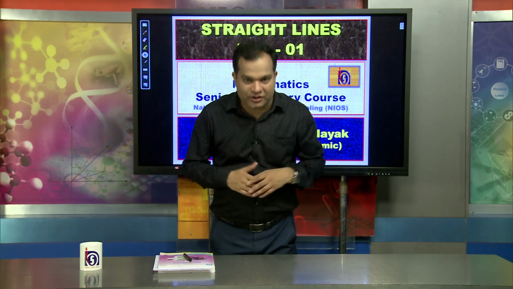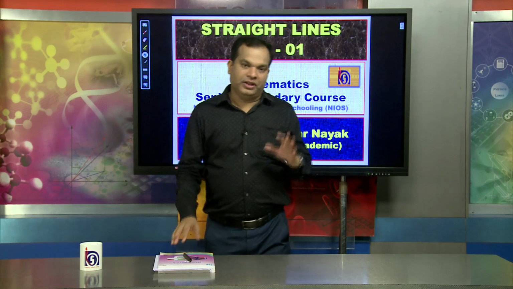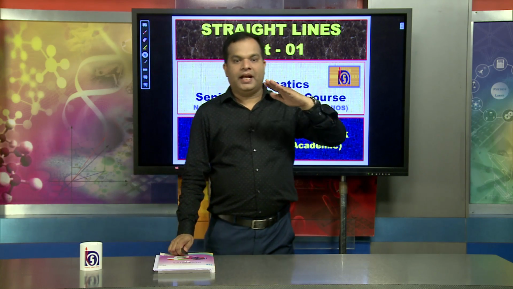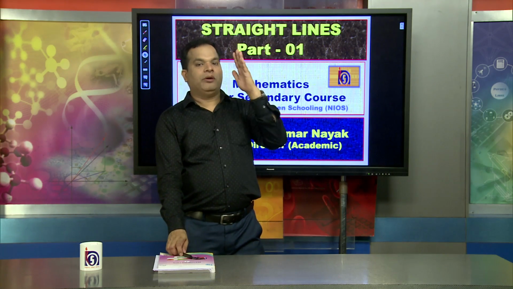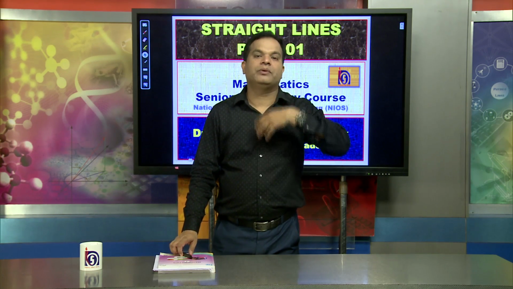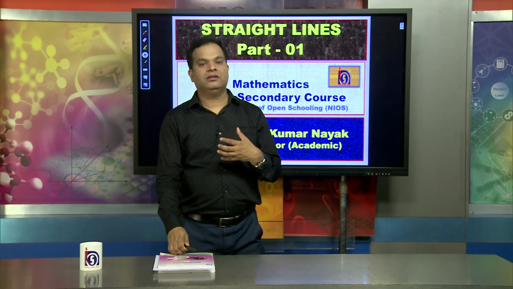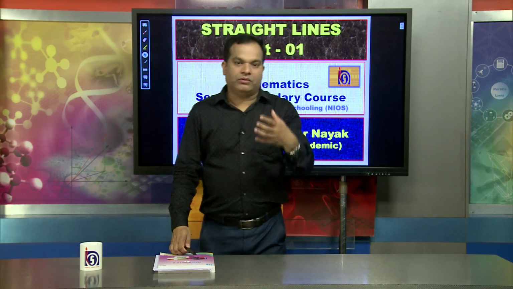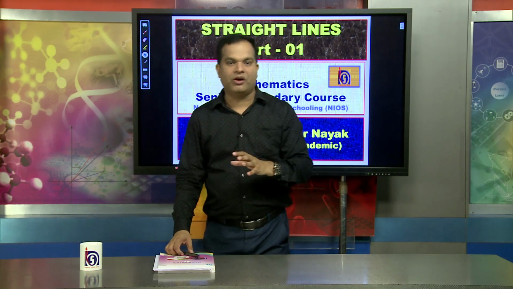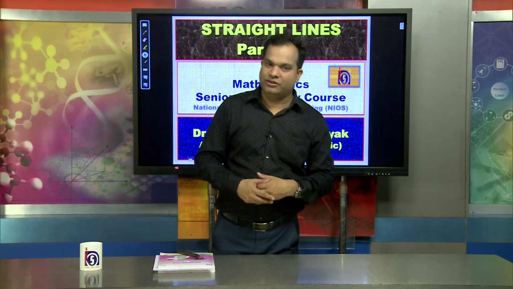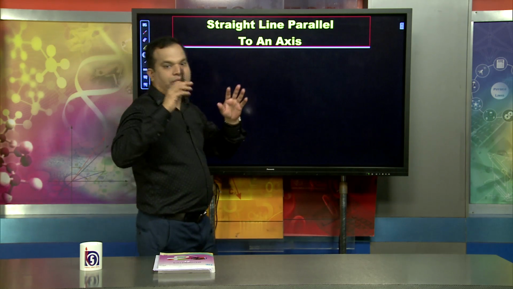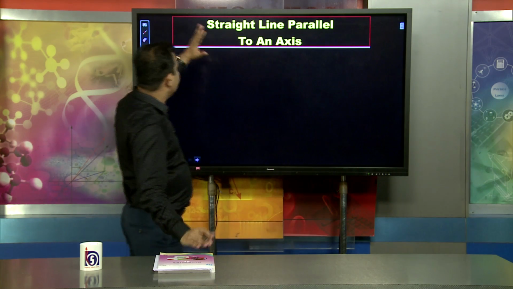Dear learners, when talking about straight line with reference to coordinate geometry, how it will be, the equation, and how we can find the standard formula related to slope, intercept form or two-point form. These aspects will be discussed in detail. One thing right now you must notice is a straight line parallel to an axis.